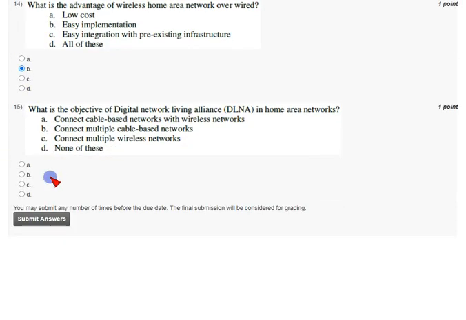So coming to the final question, that is 15th question, what is the objective of digital living network alliance DLNA in home area networks? So the answer can be option A, that is connect cable based networks with wireless networks. So A is the correct answer for 15th question. And mark 15th question, option A correct answer.